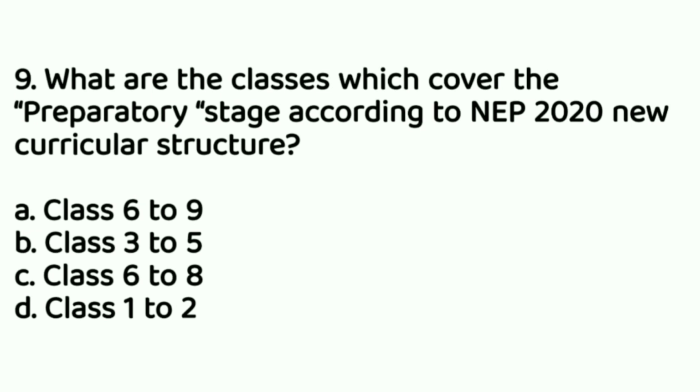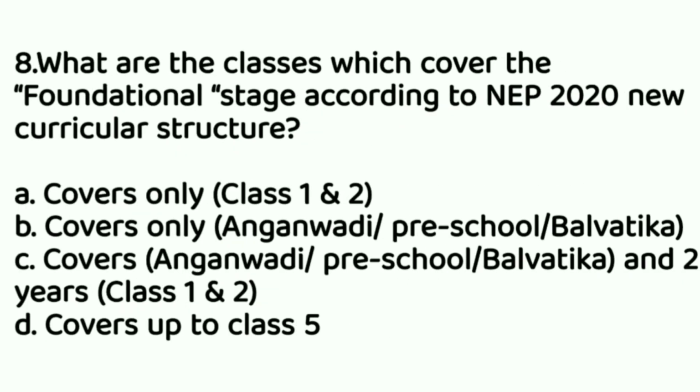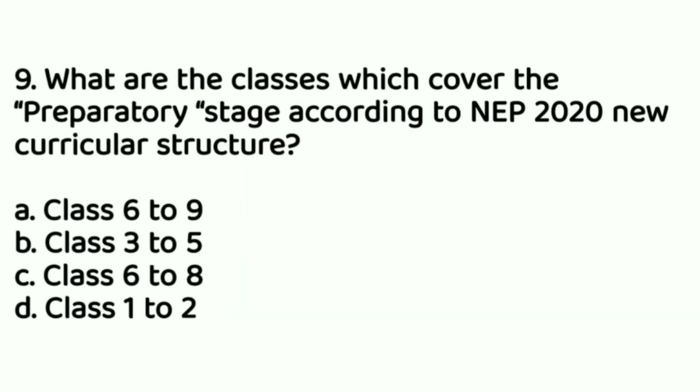Then, what are the classes which cover the preparatory stage? The preparatory stage is just after the foundational stage. That means classes 3 to 5. In the foundational stage of 5 years, the pattern was 5 plus 3 plus 3 plus 4. So the foundational stage of 5 years means 3 years of pre-primary and classes 1 and 2. So our last option was not option B, it is option C rather: Anganwadi, preschool, Balvatika and 2 years of classes 1 and 2. This is the foundational stage, and the preparatory stage is 3 to 5, that is 3, 4, 5.